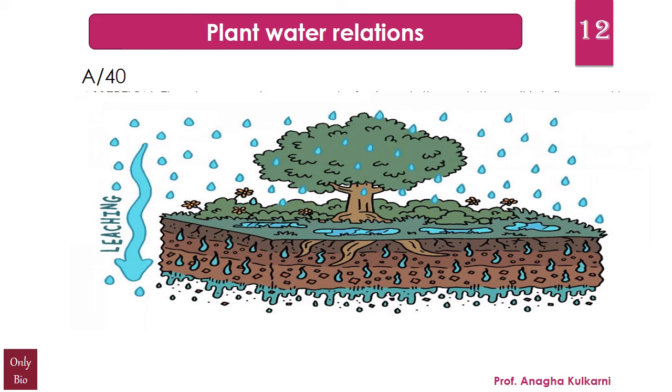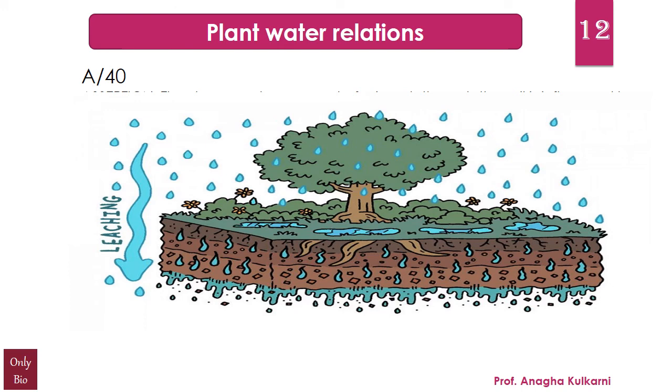Now infiltration is the downward movement of the water through the soil due to gravity. I am trying to make you understand that leaching and infiltration are two slightly different processes. Now what is the difference? Infiltration is the downward movement of the water through the soil due to gravity.